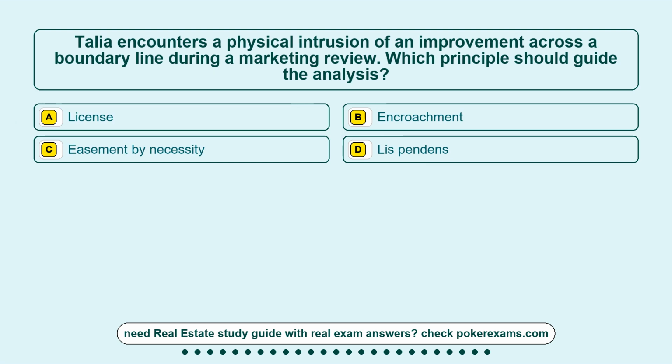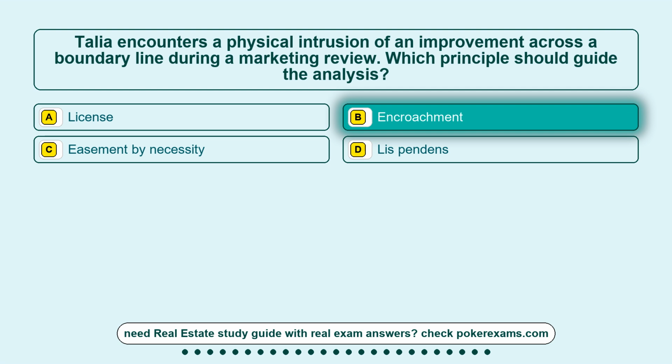Question 12. Talia encounters a physical intrusion of an improvement across a boundary line during a marketing review. Which principle should guide the analysis? Option A, license. Option B, encroachment. Option C, easement by necessity. Option D, lis pendens. The correct answer is option B, encroachment.